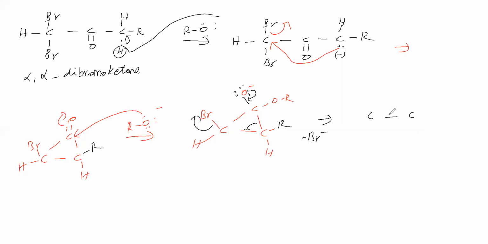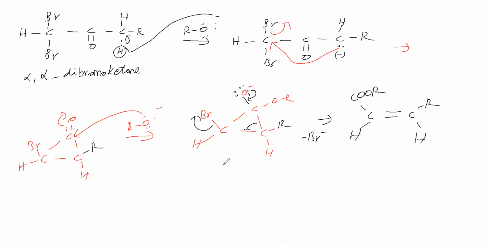Now, this C=C bond becomes a double bond. Here, one H. This COR. For this carbon, 1 H, for this carbon, R. Okay, like this, the product is obtained in this Favorsky rearrangement.